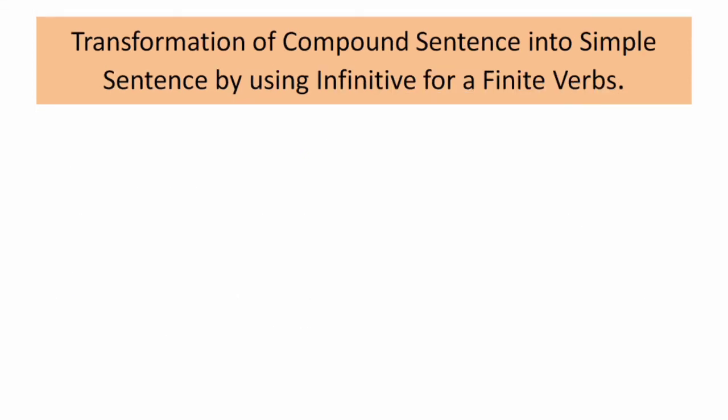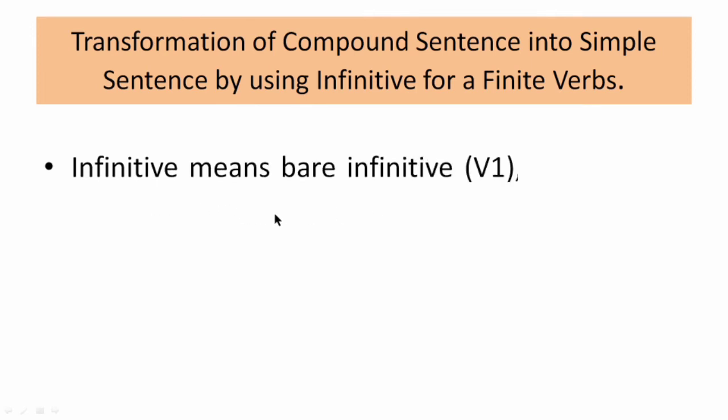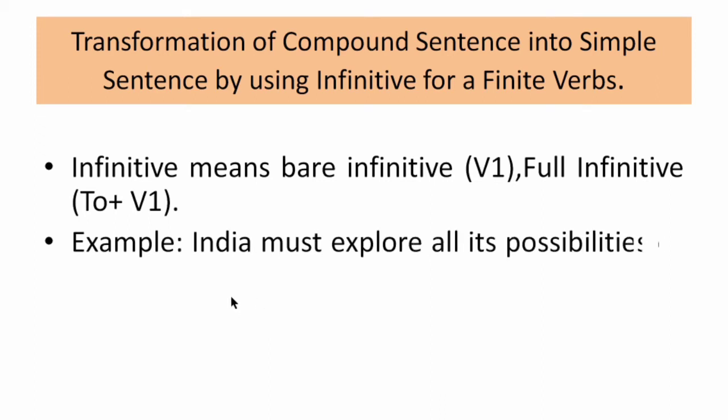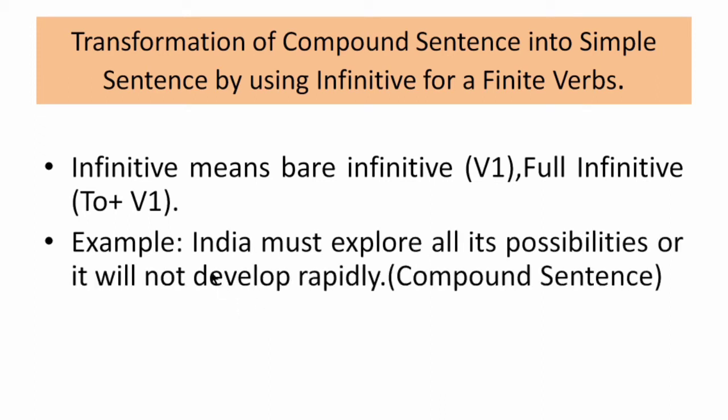Transformation of a compound sentence into a simple sentence by using an infinitive or finite verb. There are three types of infinitive: bare infinitive, full infinitive and split infinitive. Here we can take the example of the full infinitive.